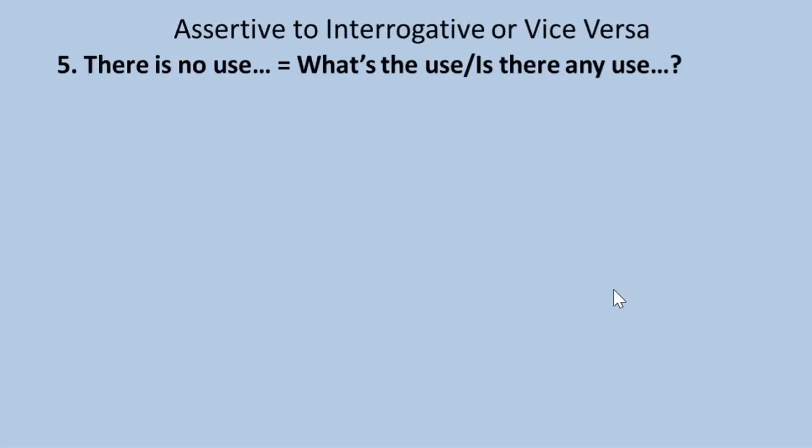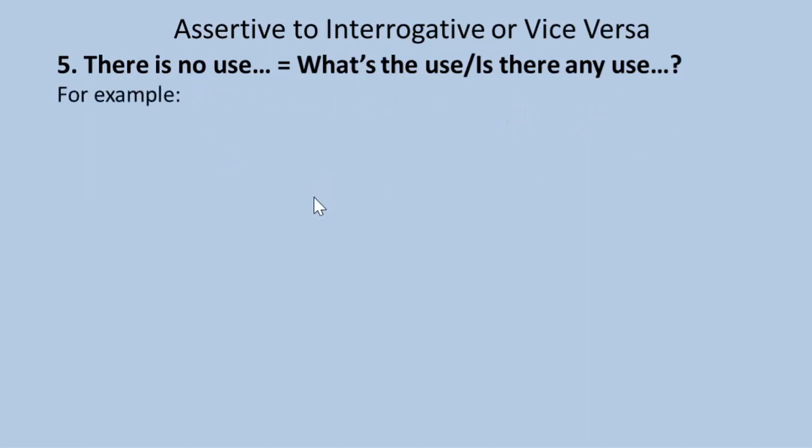Rule number 5, there is no use equals what's the use, or is there any use? So this portion we have to transform into what's the use, is there any use?